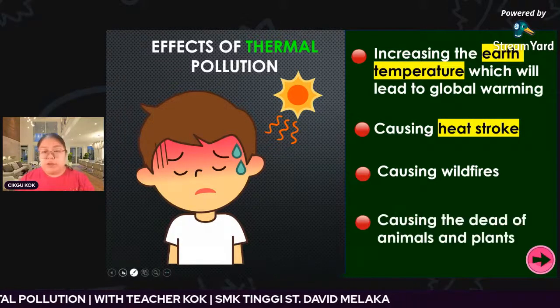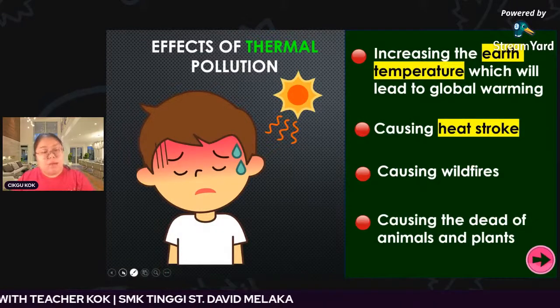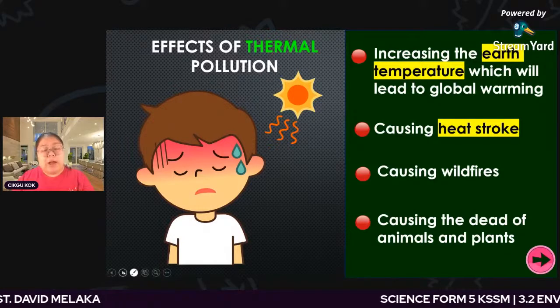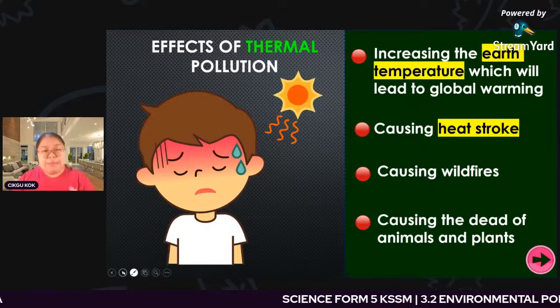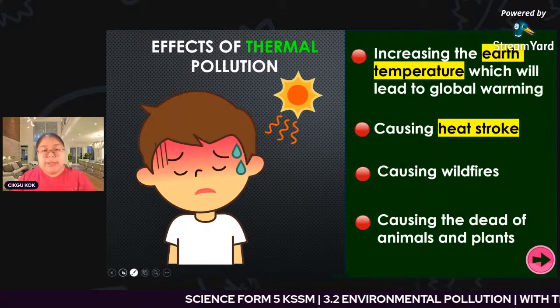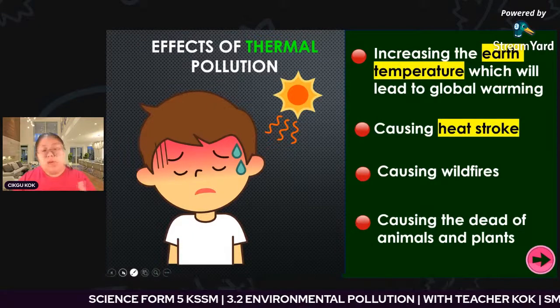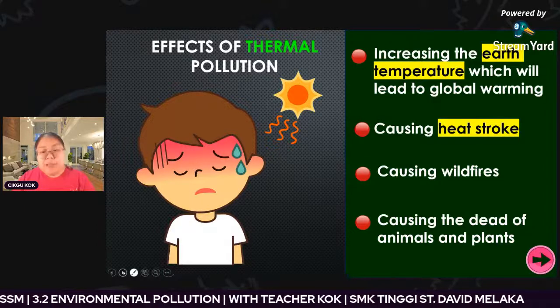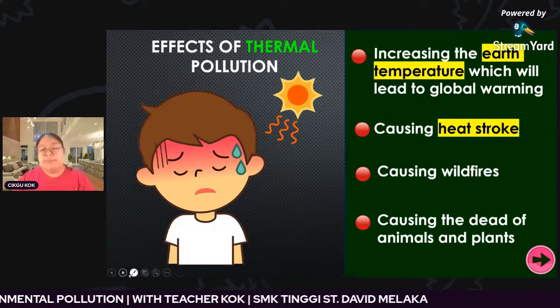Okay, the next one is the death of animals and also plants. It is too hot already, so they cannot cope with the too high temperature. They cannot do photosynthesis because it is too high already. The water is also not enough. So finally, they cause the animals and also the plants to die.